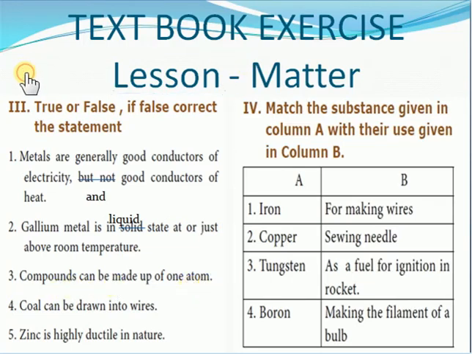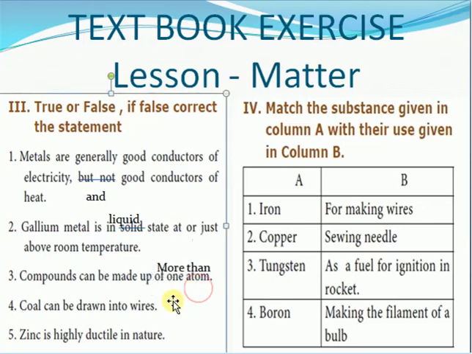Definitely it's false, because a compound can be made up of more than one atom. So let me cut this and include more than one atom as the answer.